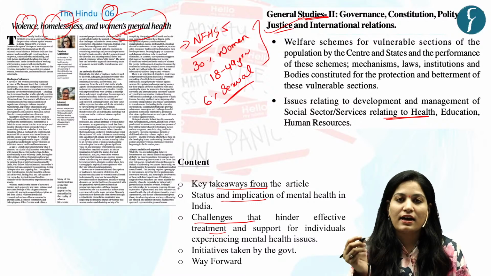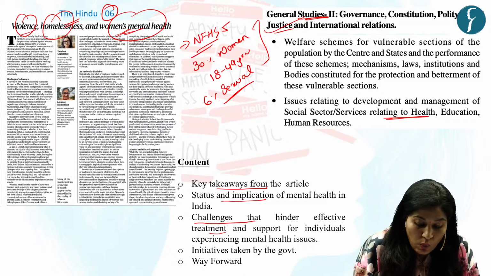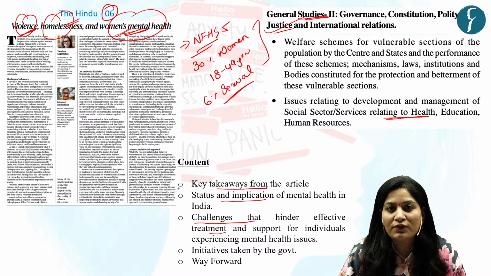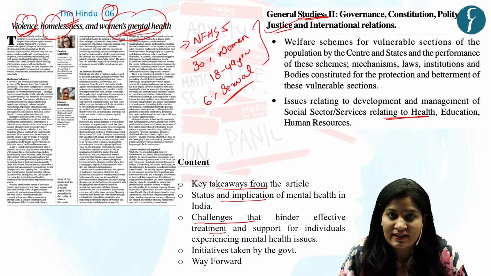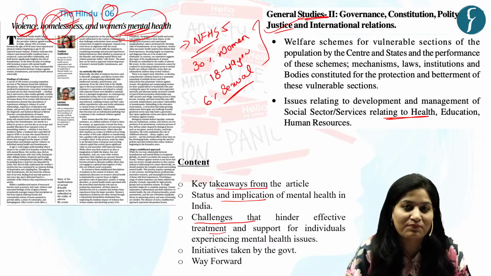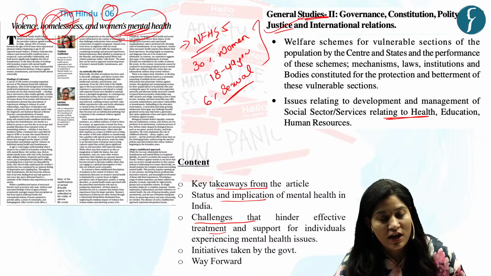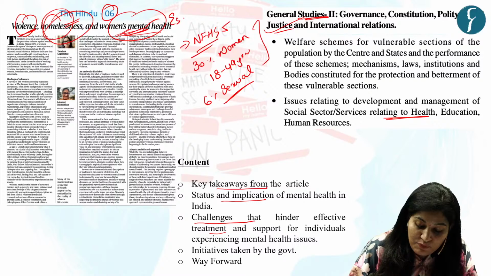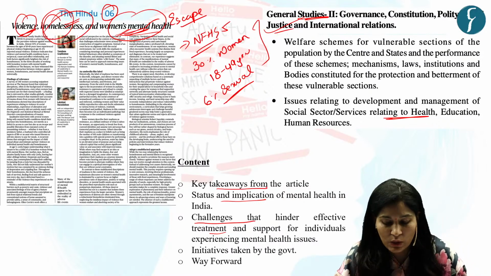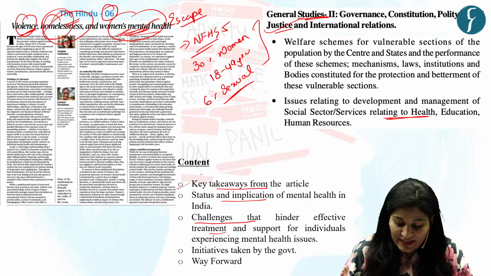And here in this article, the author establishes a causal relationship between violence and mental health. That violence is one of the reasons behind women's mental health problems, and these two factors heighten the risk of homelessness. And this homelessness is not because of a dearth of infrastructure. Rather, it is an escape route, an escape from a repeated cycle of violence. So this is all about the important key takeaways.